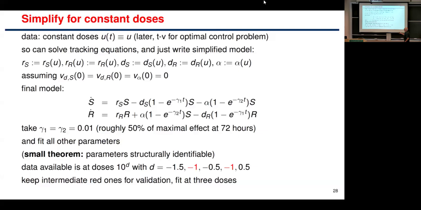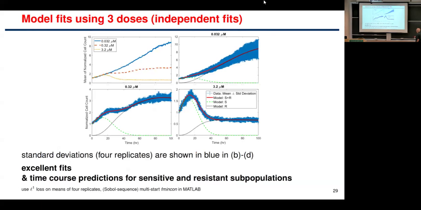We fixed gamma 1 and gamma 2 to 0.1, and I think 0.01, based on biology. The rest of the parameters we let free. For each of the doses, we allowed the parameters to be different. And these are the fits, which for me are amazing. These are error bars over 4 experiments, and this very simple model fits the data very well.